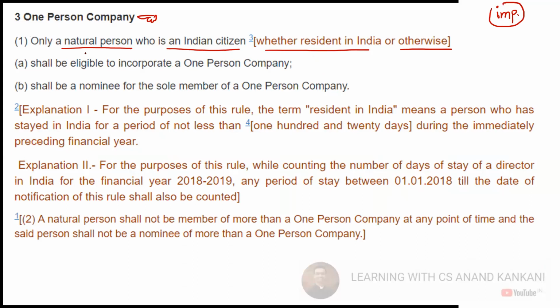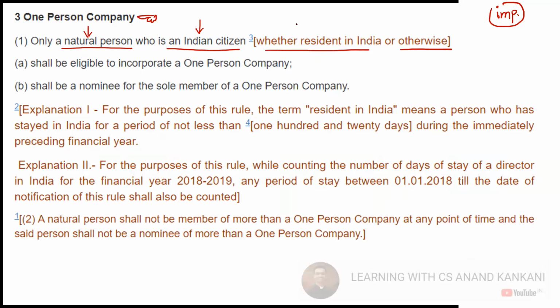So can I say ABC Limited can incorporate a one person company? Answer is no, only the natural person. So you, me, us, like we are the natural person. So a body corporate cannot incorporate an OPC. Secondly, the person needs to be an Indian citizen. Okay. So only a natural person who is an Indian citizen.